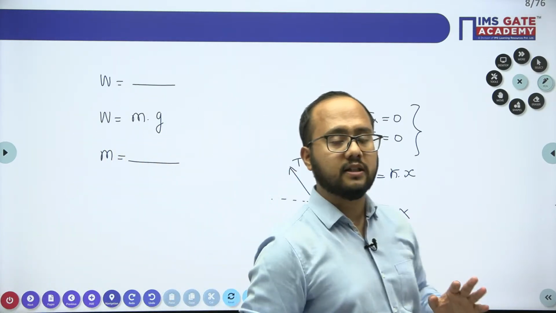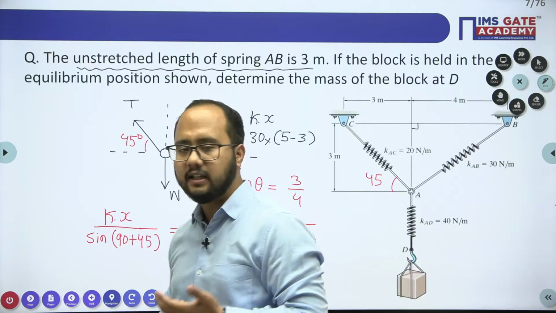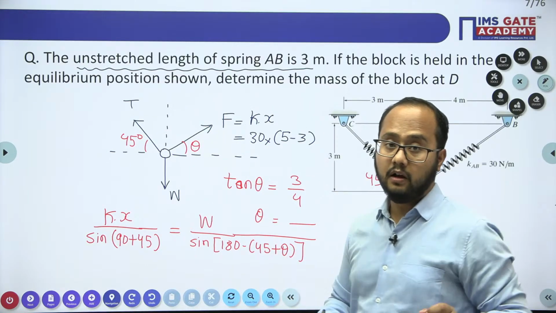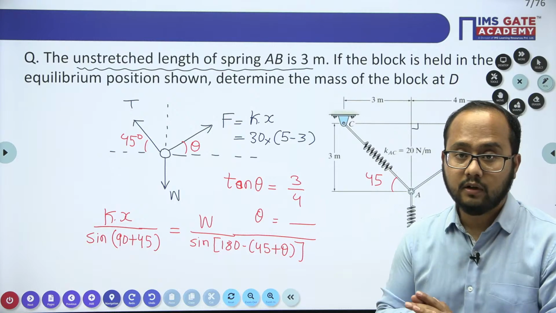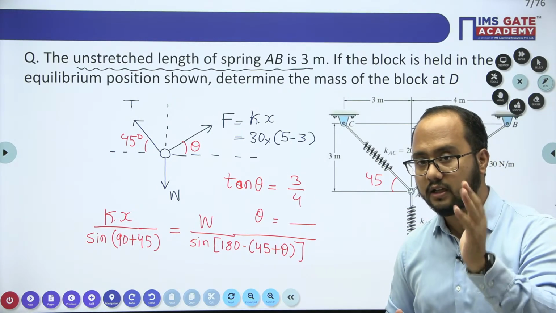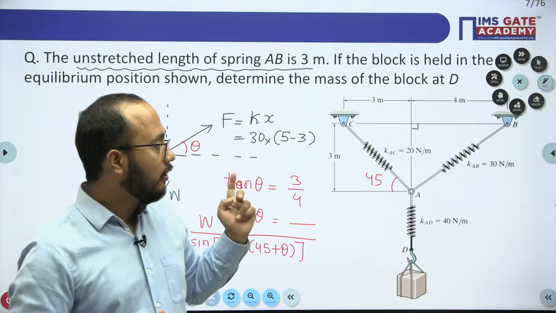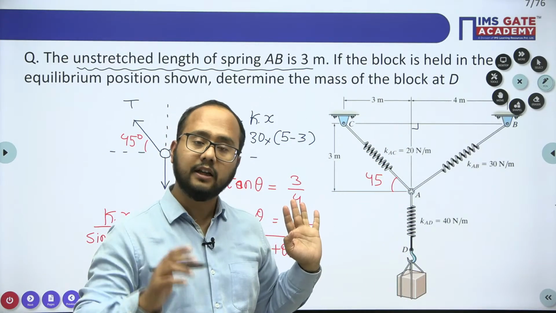So it's your choice. Whenever the angle is known to you, it is very easy to apply Lami's theorem. And always remember, when you are applying Lami's theorem, what are the important things that we need to understand? First of all, the body has to be in equilibrium. Second thing, only 3 forces will be there.